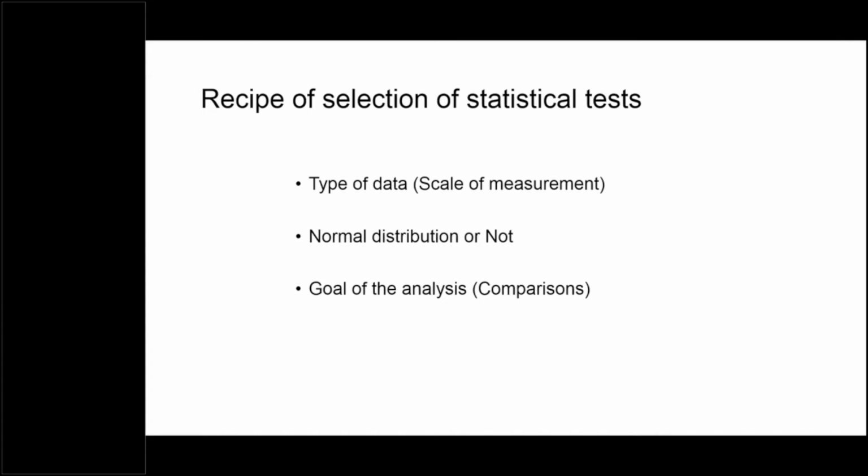And the goal of the analysis is the easiest one; every researcher knows it when he or she writes the protocol. So now in the first part of this presentation, we are specifically going to focus on the scale of measurement. Once that is done, everything is very easy. Even this is also very easy, but out of these three things, the scale of measurement is the crucial one, and it may require some intellectual input from you. So focus on the early 4 or 5 slides, and then it is all easy.